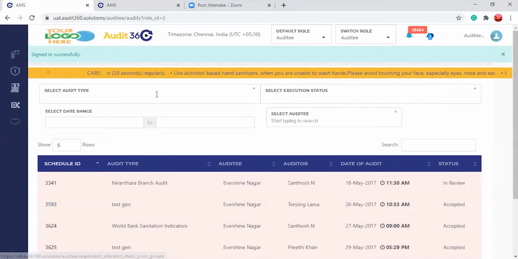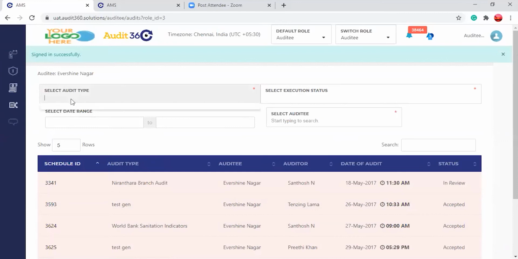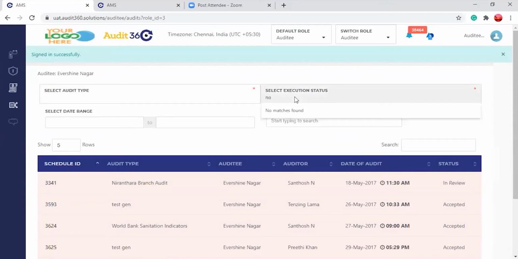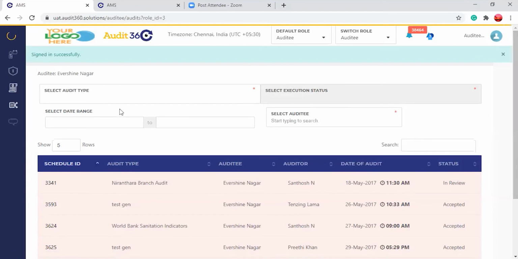Once the auditee logs in, he will land on the My Audits page. There he needs to select the audit type, or the execution status, such as not accepted or submitted. That will take him to the not accepted status. Or for more clarity, he can just type in the audit type and make the selection.